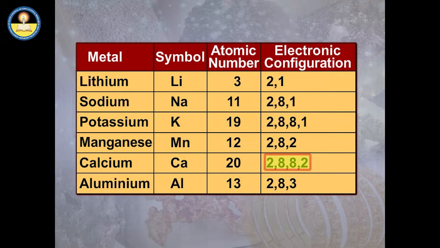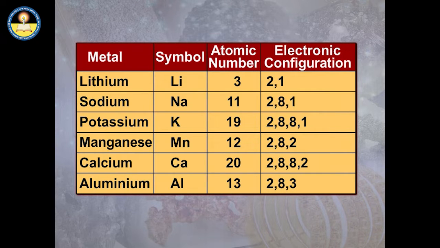Its electronic configuration is 2,8,8,2. Aluminium is denoted by symbol Al. Its atomic number is 13 and its electronic configuration is 2,8,3.